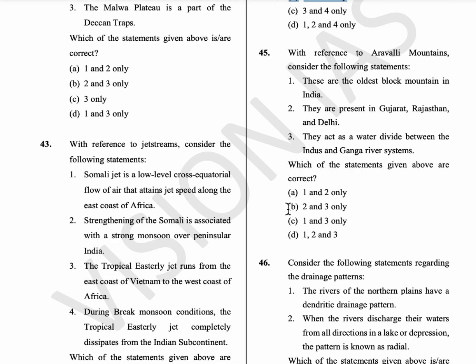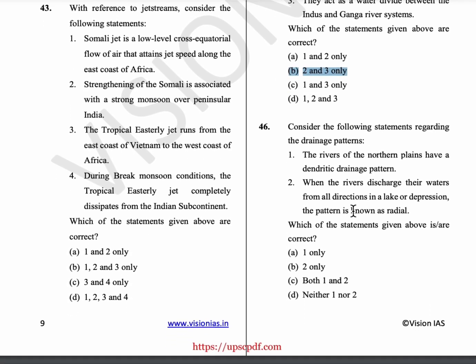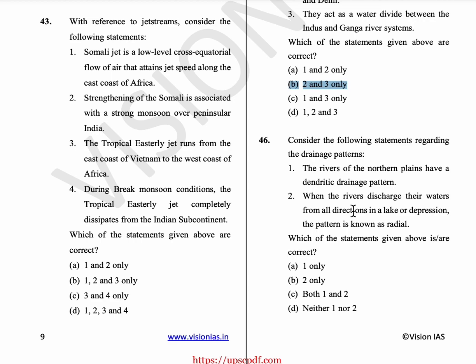So, option B is the answer. 46th question, consider the following regarding the drainage patterns. The rivers of the northern plains have dendritic drainage patterns, because mostly the Himalayan rivers have this dendritic drainage pattern, because they flow in different directions.